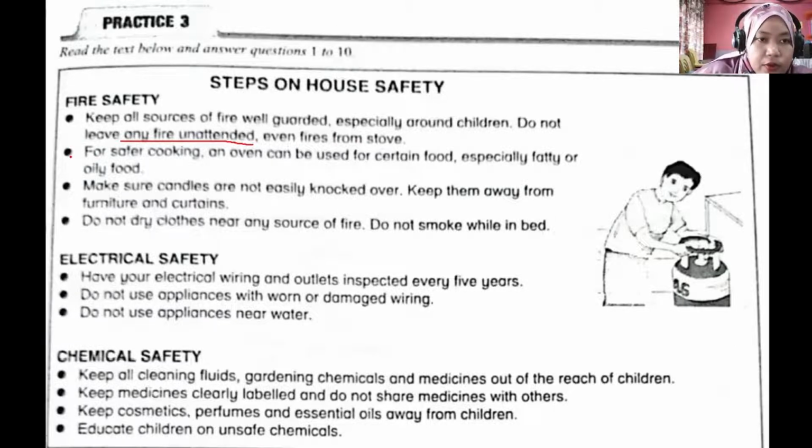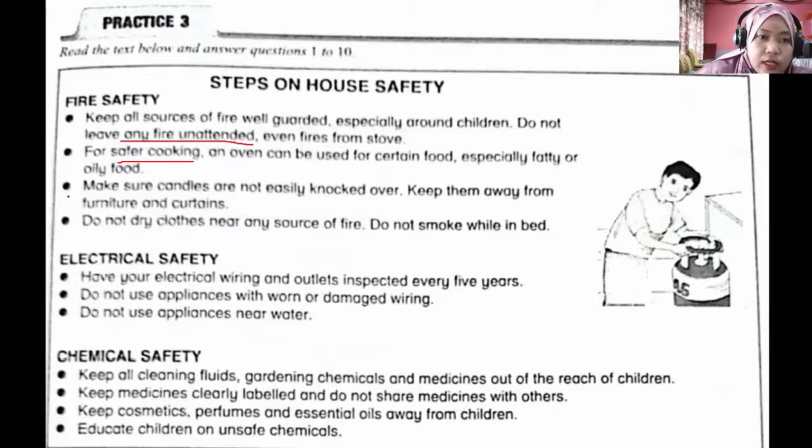And for bullet number 2, for safer cooking, an oven can be used for certain food, especially fatty or oily food. So instead of using the stove, kamu guna dapur, you can use the oven, especially when you want to cook fatty or oily food, because it is safer compared to the stove.